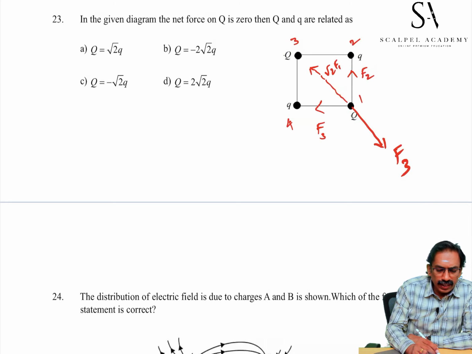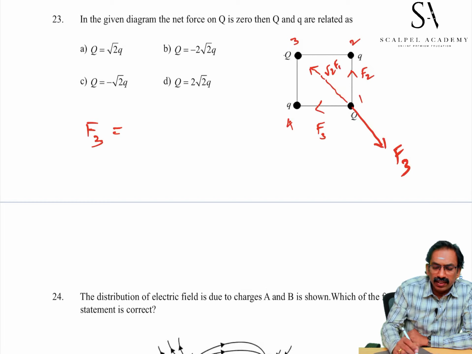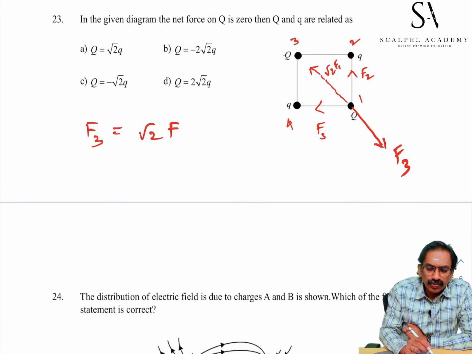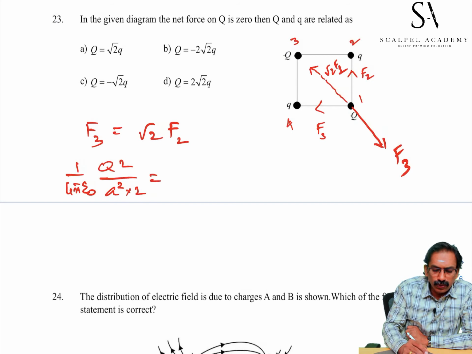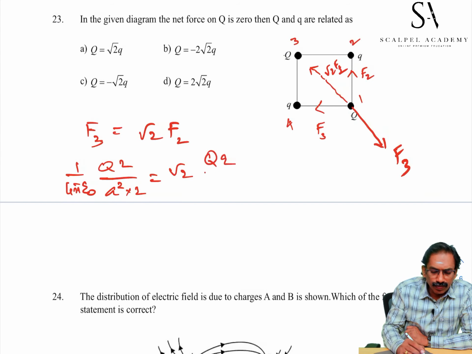Force F3 must be equal and opposite to the resultant of F1 and F2, that is root 2 times F2. This is 1 by 4 pi epsilon naught, q square by diagonal square, root 2 a square, that is equal to root 2 QQ divided by 4 pi epsilon naught a square.